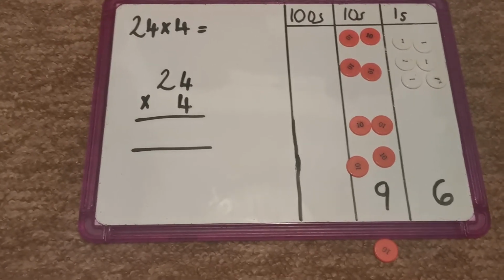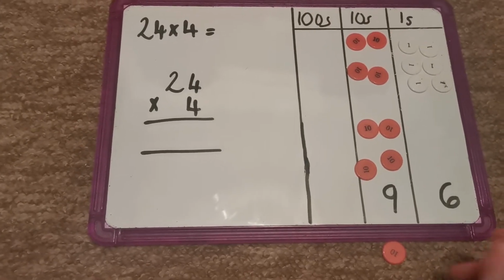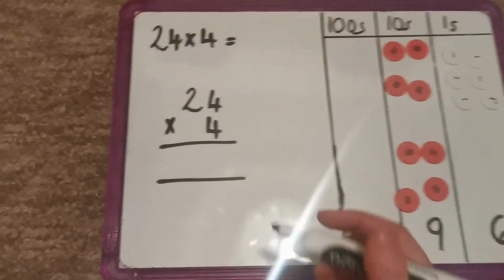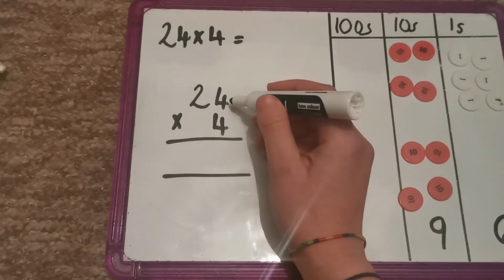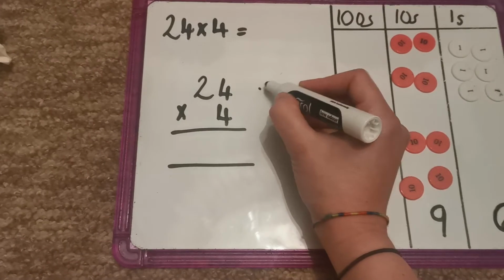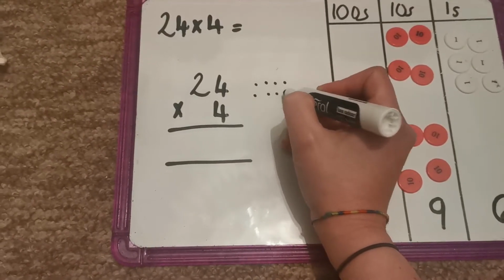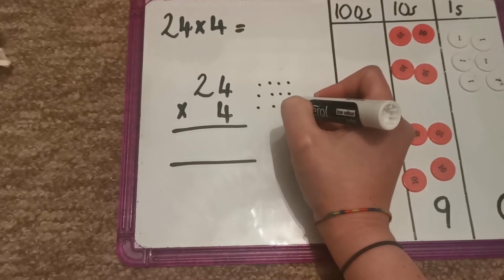Let's see if we get the same answer using the formal written method. What we need to do to start with is multiply 4 by 4. Now, if you're not sure of your 4 times table, remember to draw an array to help you, especially with smaller numbers.